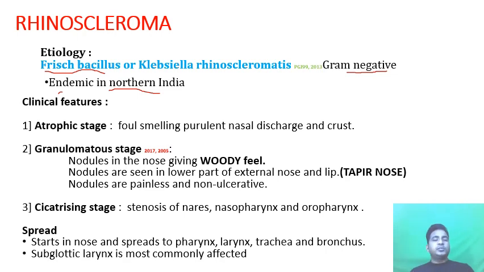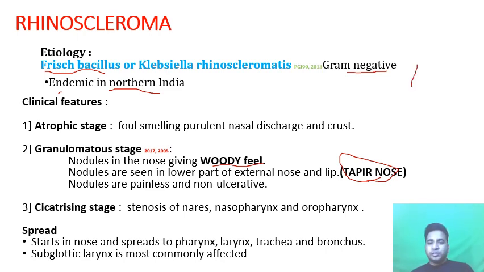Then this stage further proceeds to the granulomatous stage. In the granulomatous stage, nodules are formed in the nose, giving the nose a woody hard feel, like wood. Very important. So the granulomatous stage gives the woody feel, and on the nose, it looks like a tapir nose. Tapir is some sort of pig-like animal, in which the nose is a little bit protruded, widened up with a broad opening of the nose. In a normal human, we have small nostrils pointing downwards. What happens in tapir nose? The nose becomes a little bit forward.